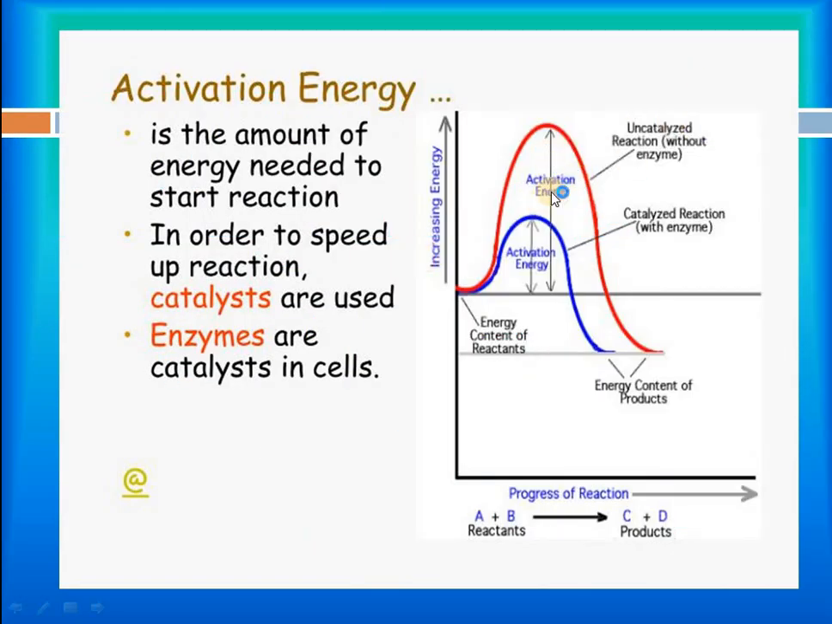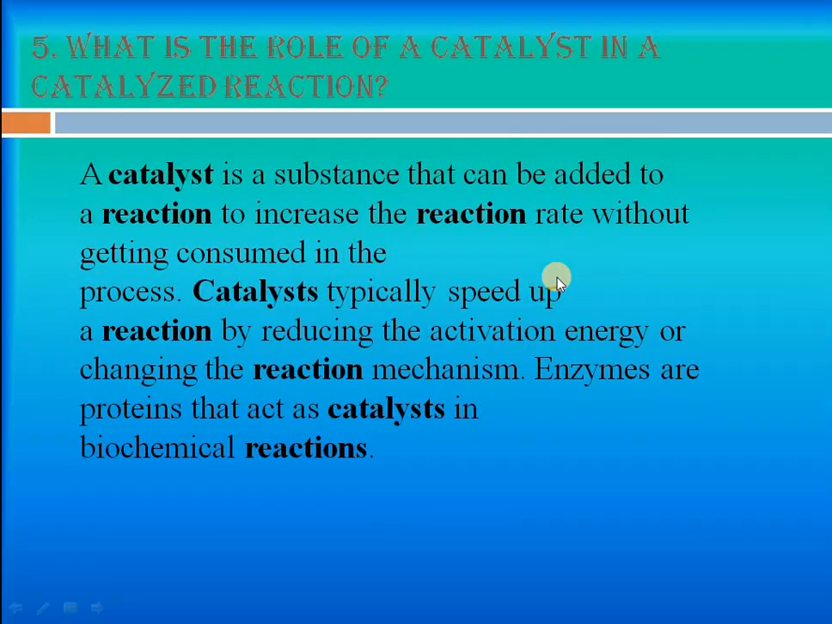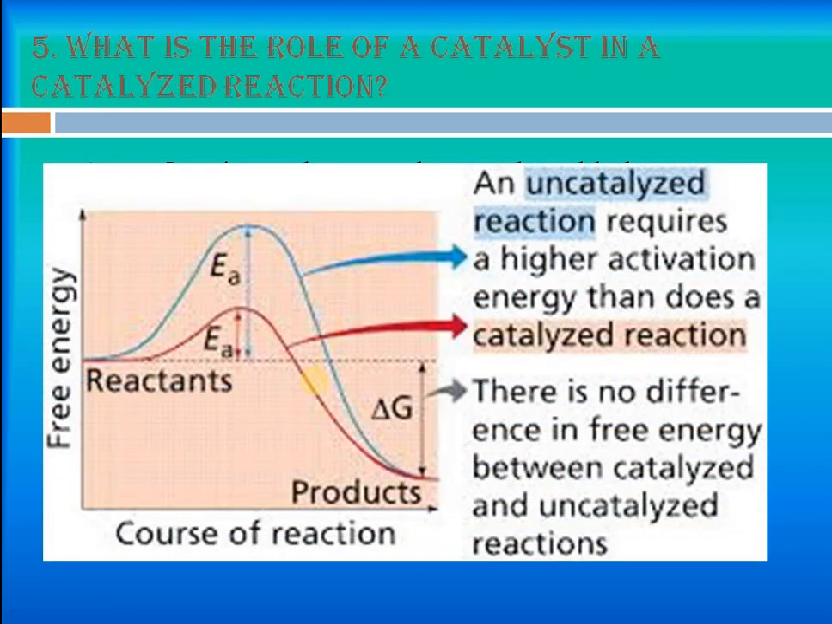If this energy is decreased, automatically the product will form easily. So they generally speed up the reaction by reducing the activation energy or by changing the reaction mechanism. Enzymes are also your biological catalysts. This is the graph which represents the catalyzed and uncatalyzed reaction. This is your uncatalyzed reaction, this is the catalyzed reaction. The Ea of a catalyzed reaction is always lesser than the Ea of an uncatalyzed reaction.